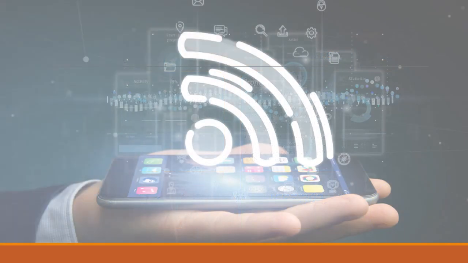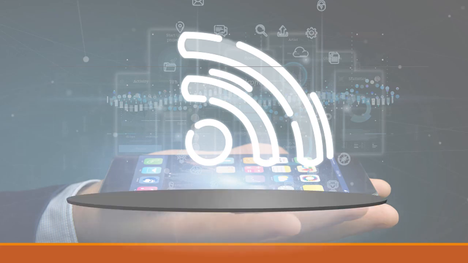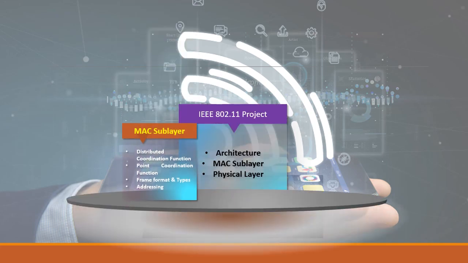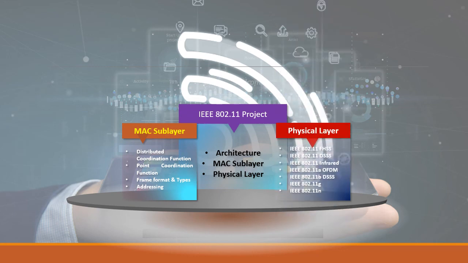That completes the IEEE 802.11 project. So we have considered the architecture, MAC sublayer and the physical sublayer. We have considered all these concepts here: DCF, PCF, frame formats and types, and we have considered the addressing schemes. Under physical layer, we have considered all these specifications.